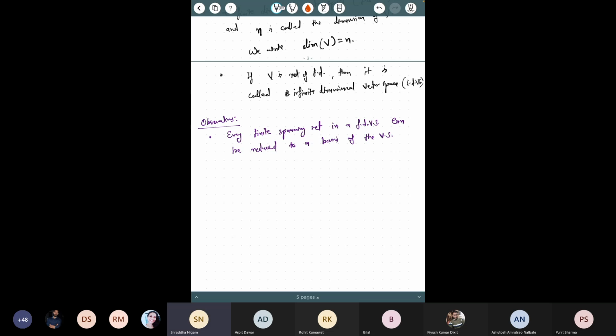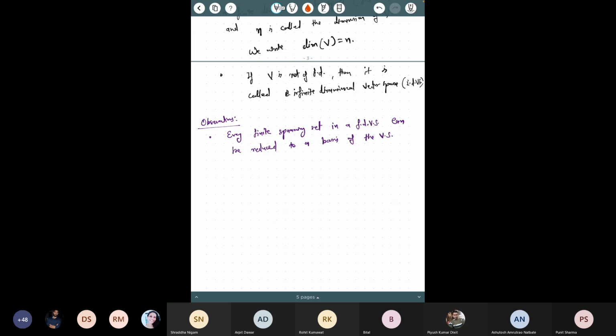So sir, what would it be? We can't do this in infinite dimensional, because sir, we don't know how many vectors to reduce before we get a vector basis. Yes, so that process won't work here. Because we have infinitely many vectors, we don't know where to stop that process of removing one vector from the set, so we don't have that process to use here.